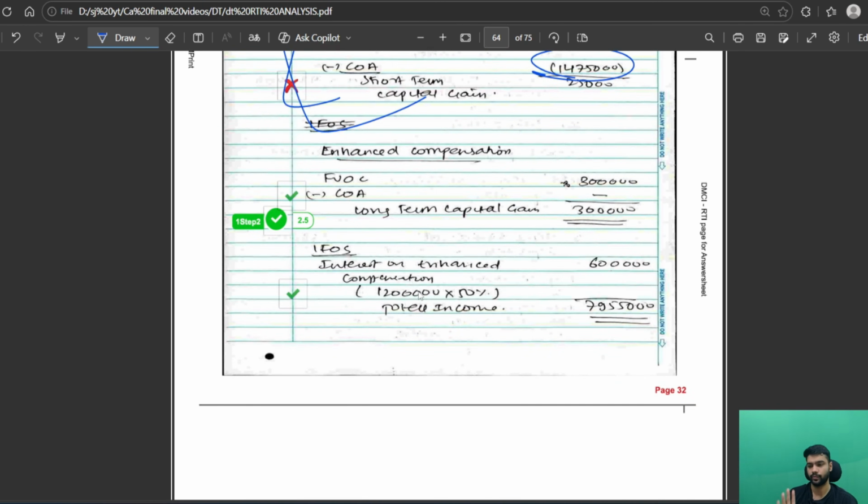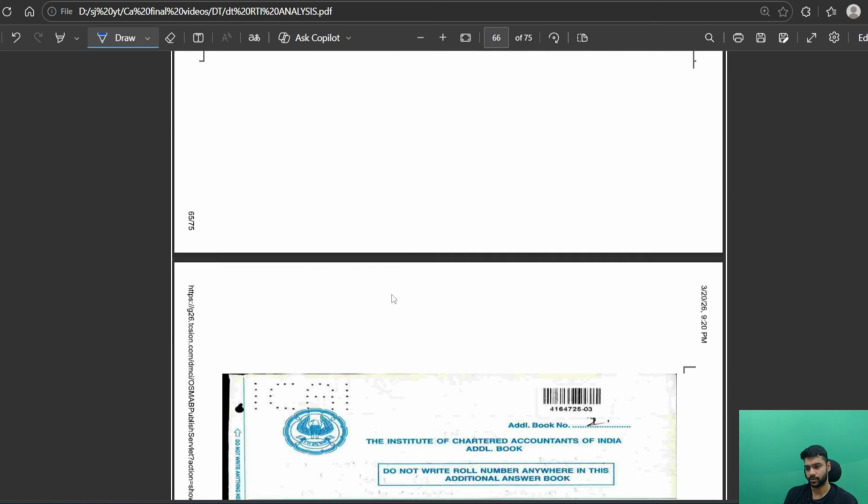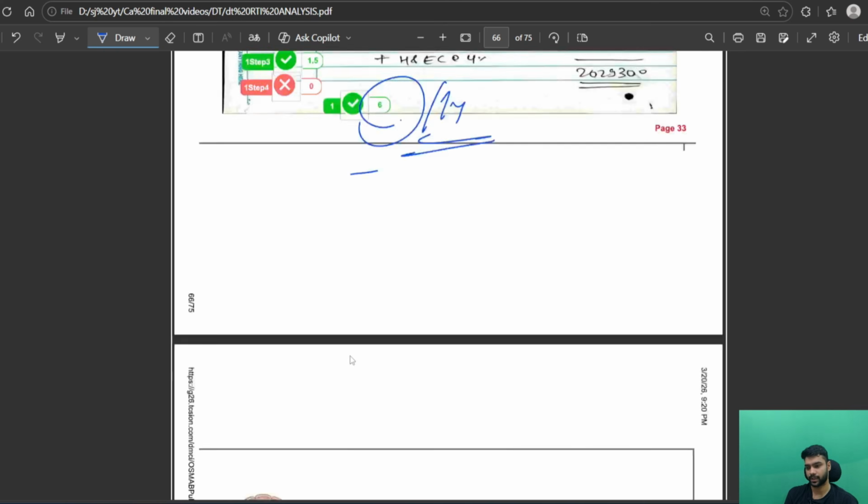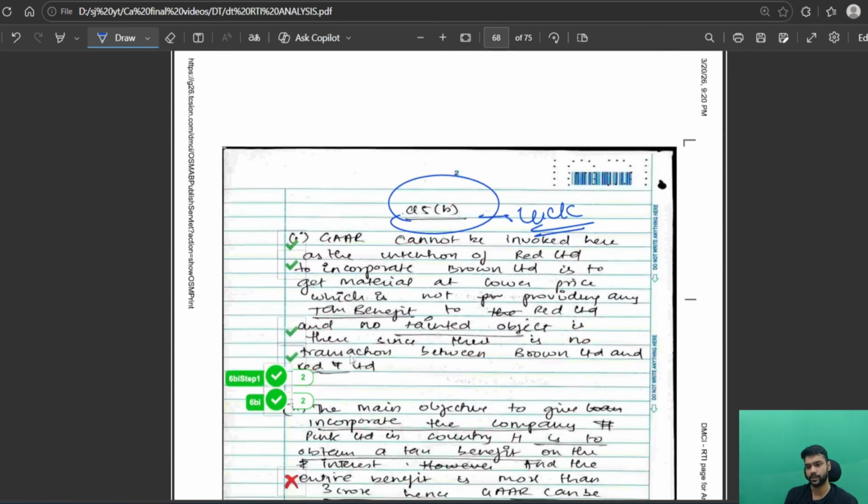So I will suggest you to actually do this. And yes, in enhanced composition, I received 1.5 marks. So in total, I received 6 marks in my question number 1 out of 14. And definitely, it is a very good question. Do practice it. It will increase your chances of getting exemption in DT.